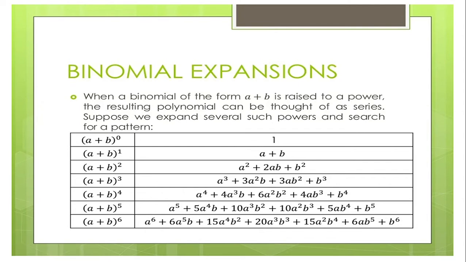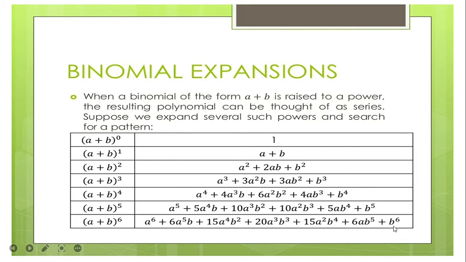So the exponent of A goes from larger to smaller, from 2 to 1 here. B is increasing: B starts with an exponent of 1 and then goes up to 2.